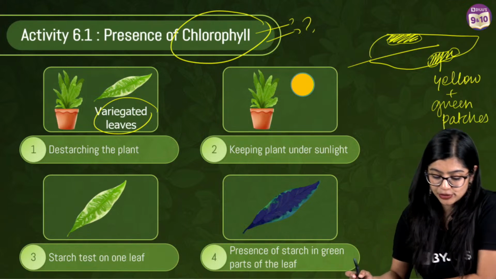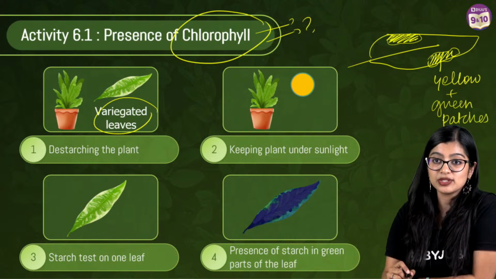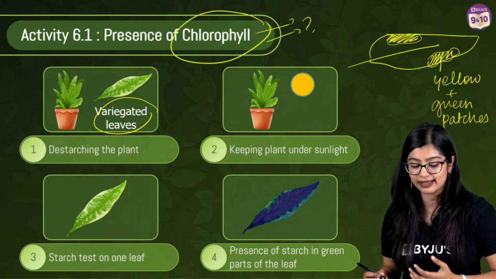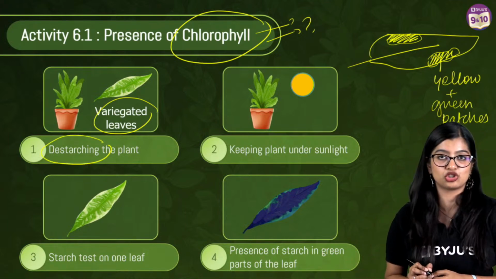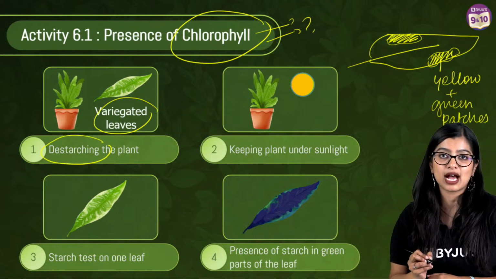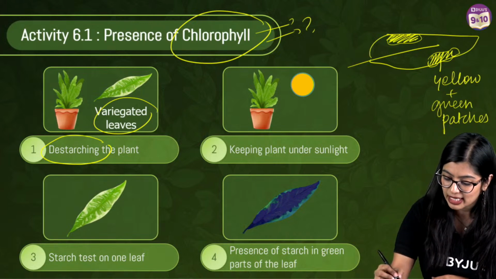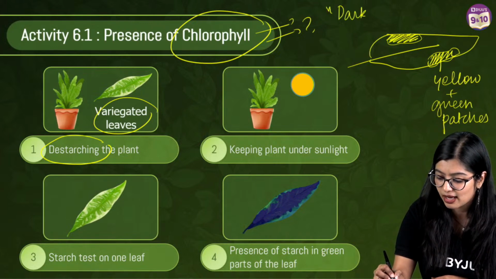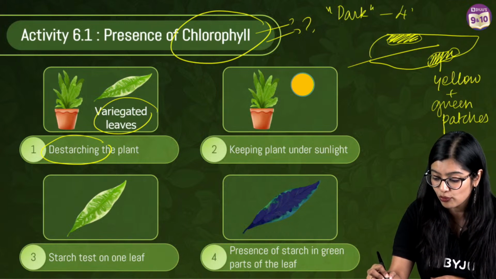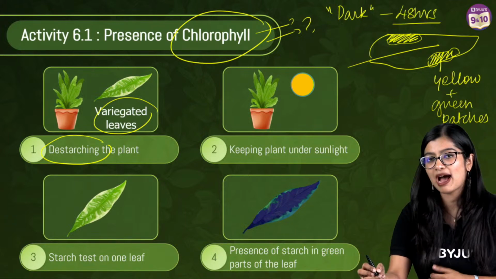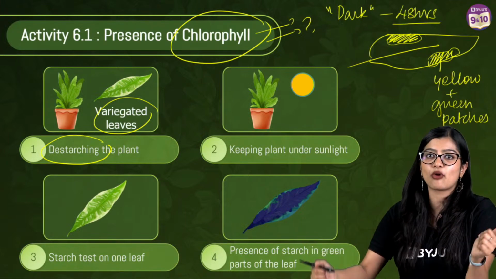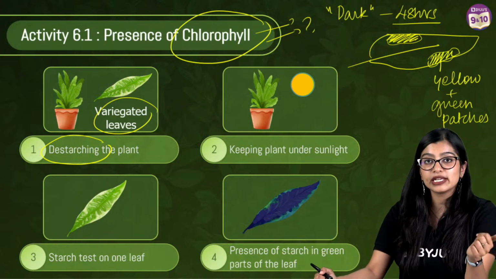Now, the first step that we're going to do is take my plant with a variegated leaf and de-starch it. What do I mean by de-starching? It means that I will keep my plant in the dark for almost 24 to 48 hours. But why am I keeping my plant in the dark for 48 hours? Why am I doing this step?